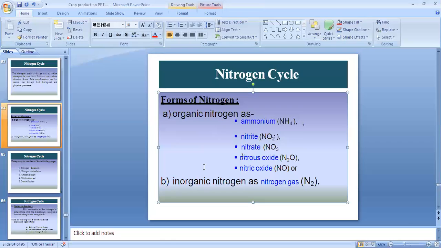What is the inorganic form? Simply nitrogen gas, N2. It is a diatomic molecule, that is why it exists as N2. Some animal waste materials also form ammonium. So ammonium, nitrite, nitrate, nitrous oxide and nitric oxide are the organic forms of nitrogen. Nitrogen gas is the inorganic form. Is atmospheric nitrogen organic or inorganic? Definitely inorganic. Understand?